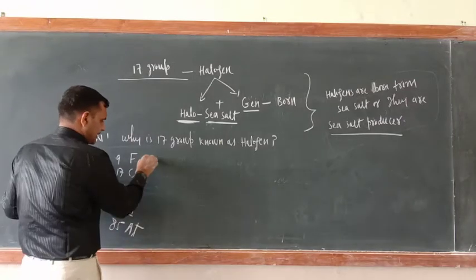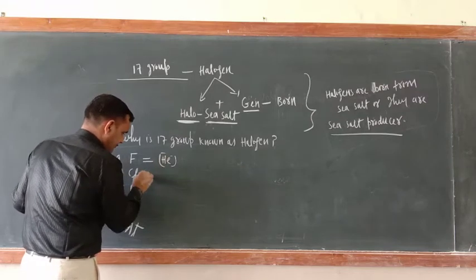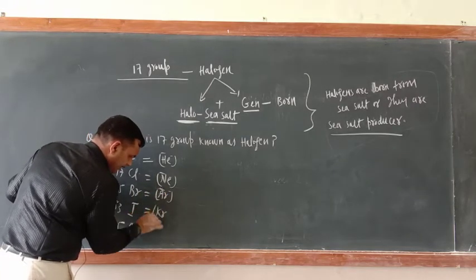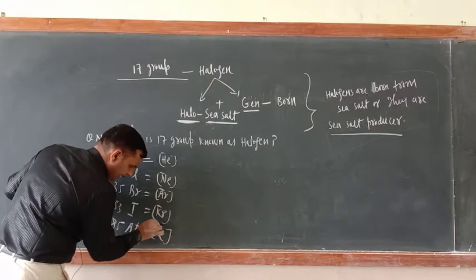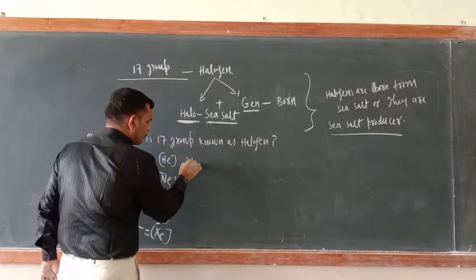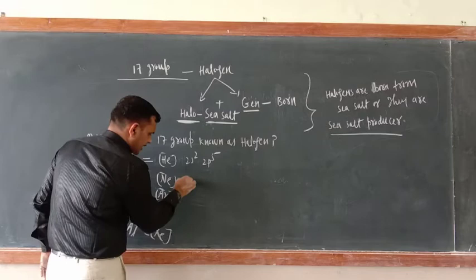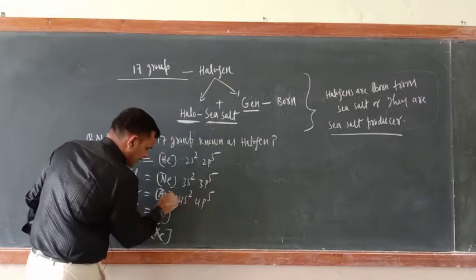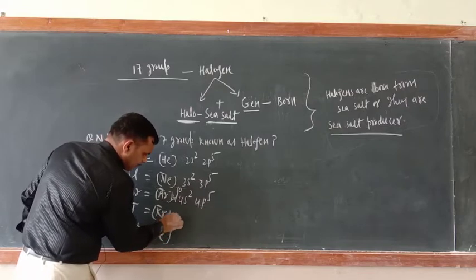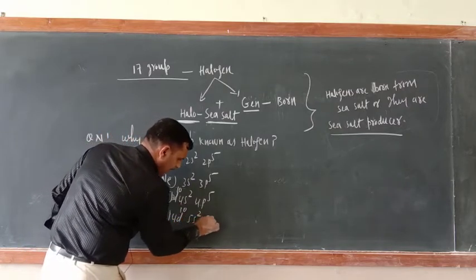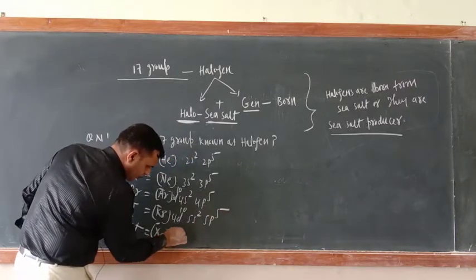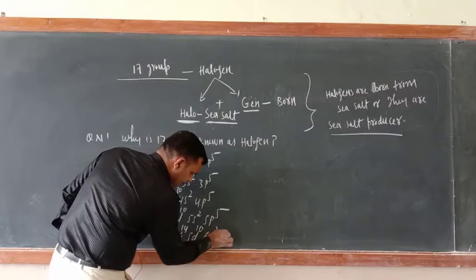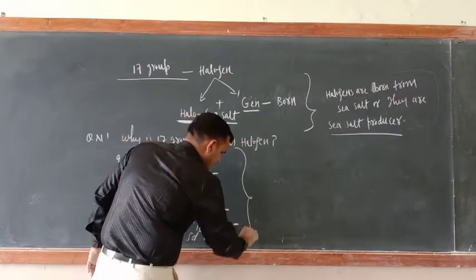As far as electronic configuration is concerned, very easily you can write: helium core here, neon here, argon here, krypton here, and xenon here. So try to understand: for fluorine 2s2 2p5, for chlorine 3s2 3p5, for bromine 4s2 4p5 with 3d10 also, for iodine 4d10 5s2 5p5, and for astatine 4f14, then 5d10, 6s2, 6p5.